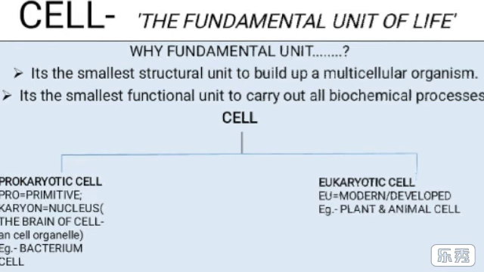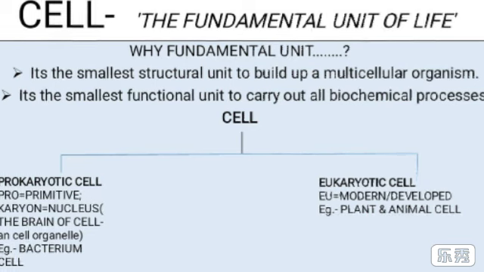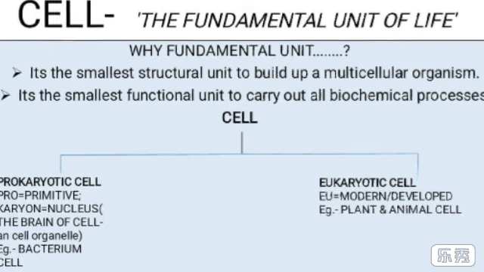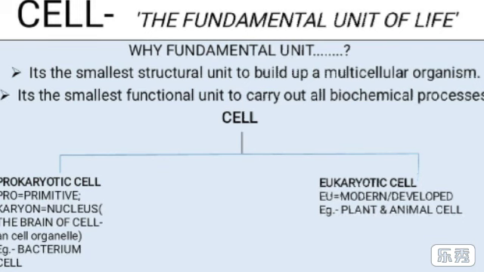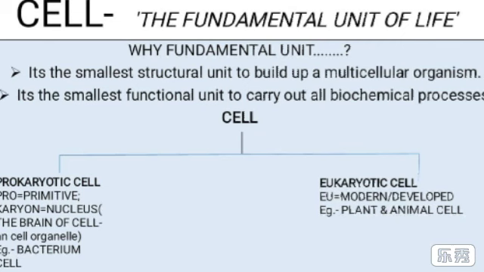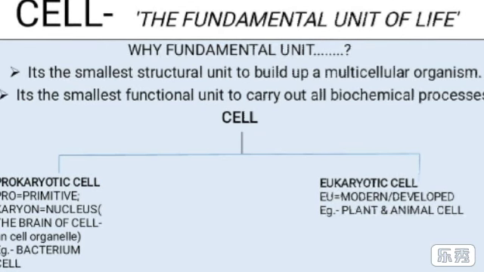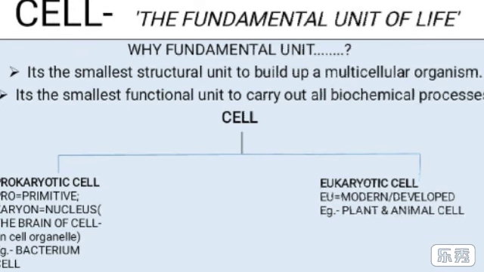Now, if the karyon, that is the nucleus, is primitive and ill-developed, that is poorly developed, such a type of cell having this primitive nucleus, as for example a bacterial cell, is termed a prokaryotic cell.